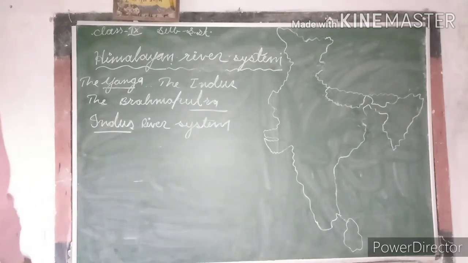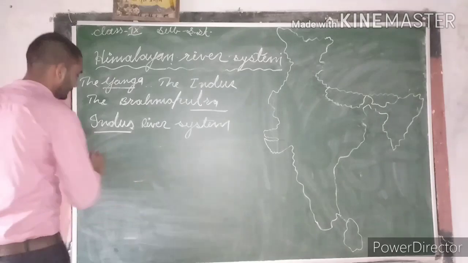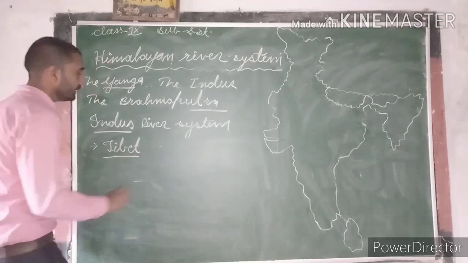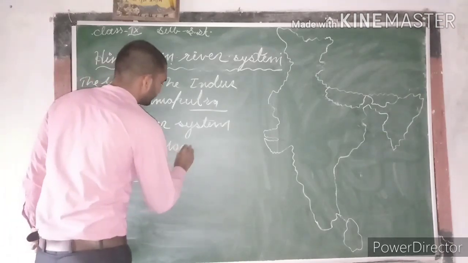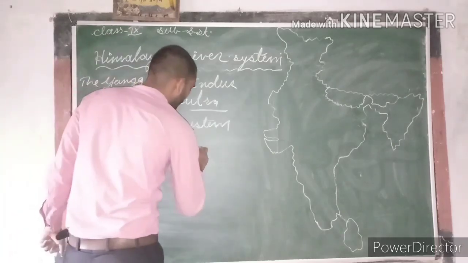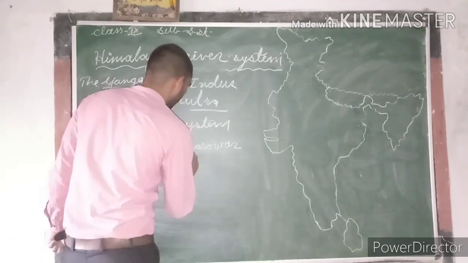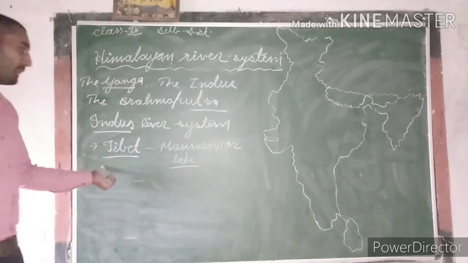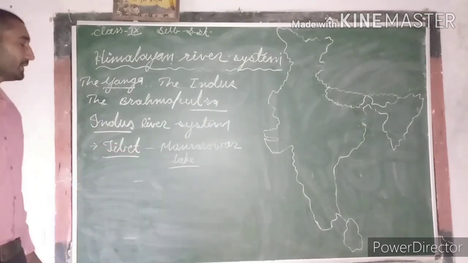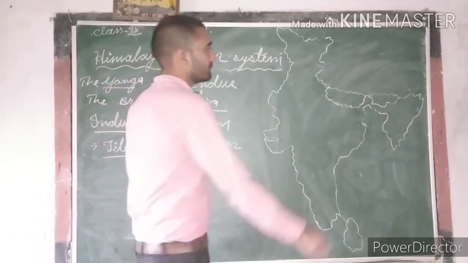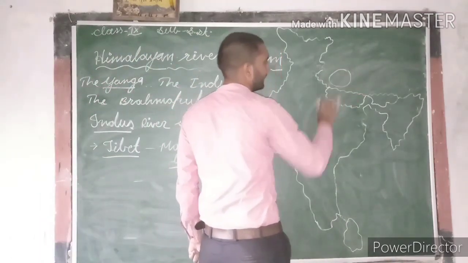Okay, so the Indus river is a river which originates from Tibet, near Mansarovar lake. If we look at the map, this river originates from this part of the Himalayan mountain range.